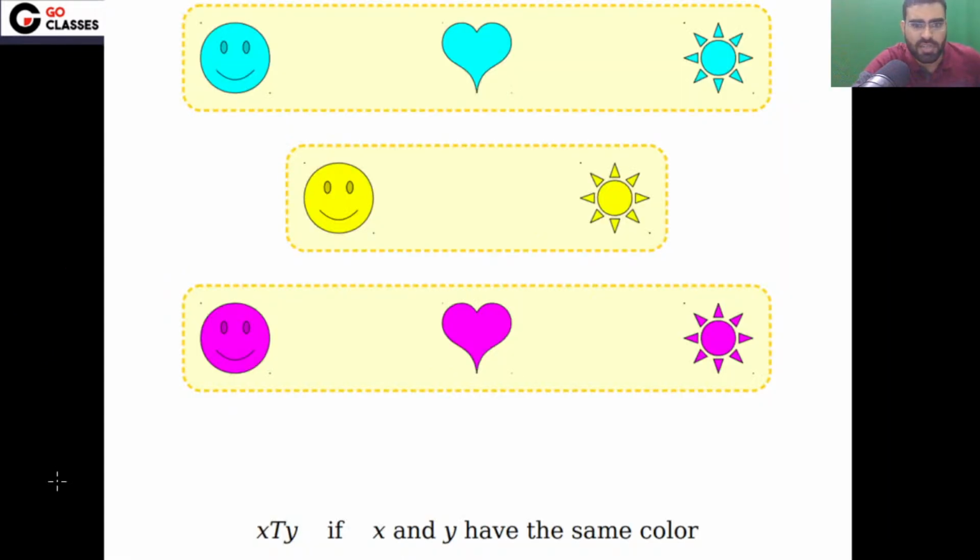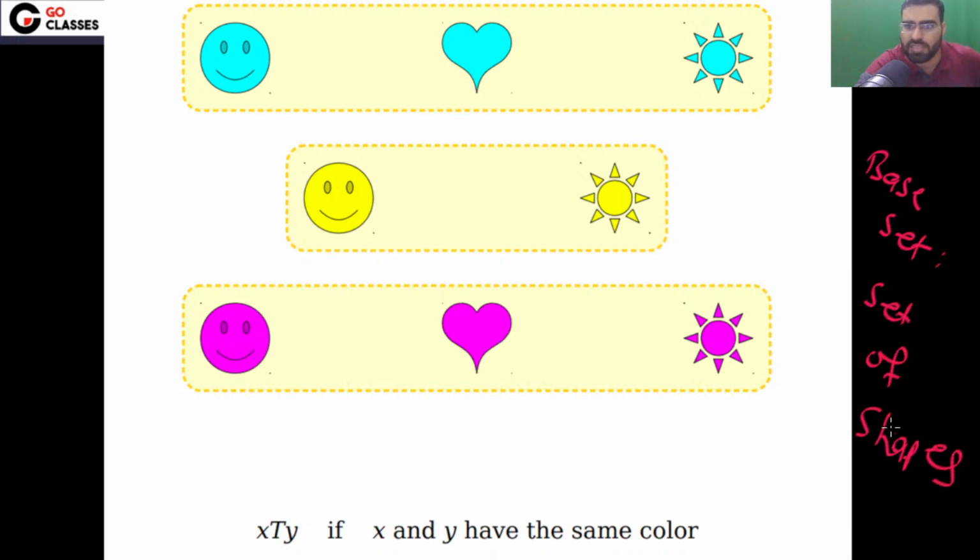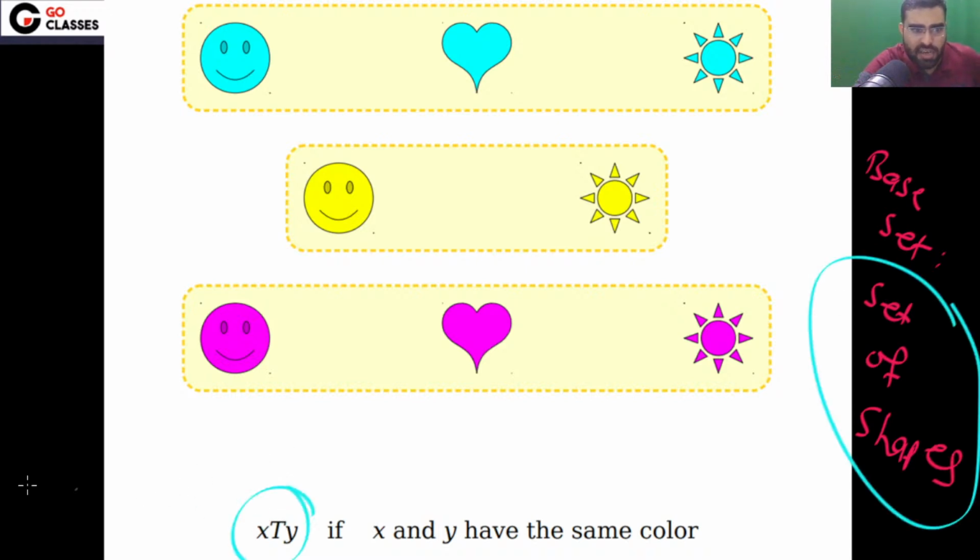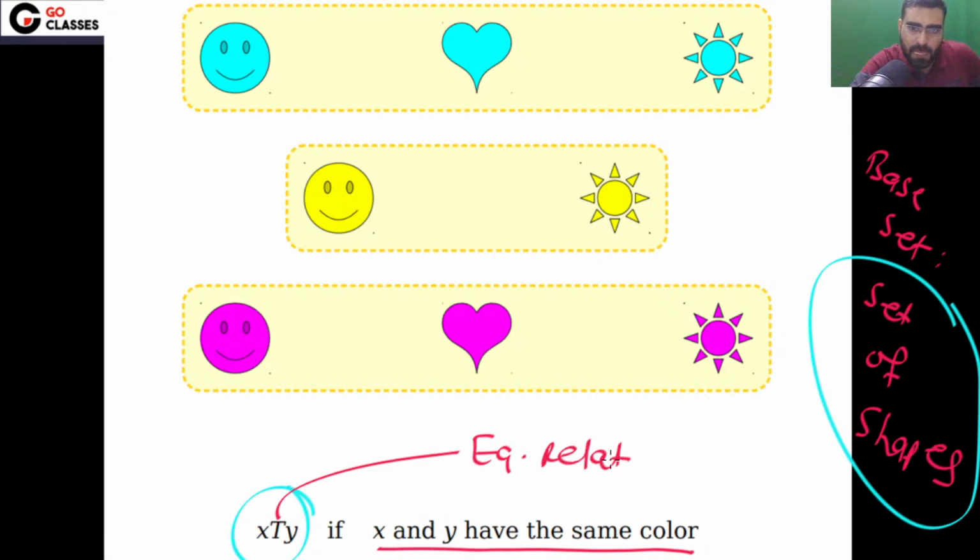Now let's see this one. Again the same thing is happening. What is the base set? The base set is again the set of shapes. Now you are defining a relation R, and this relation R is that X and Y have the same color. You can easily see this is reflexive, symmetric, transitive. So again this is an equivalence relation.